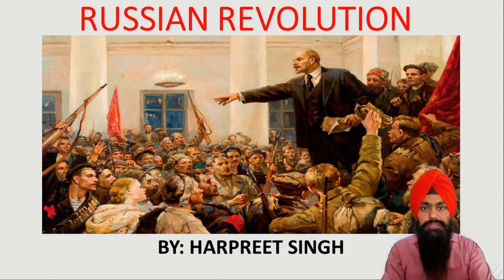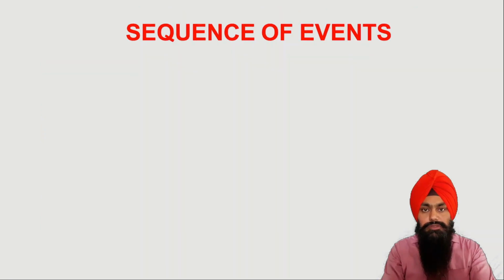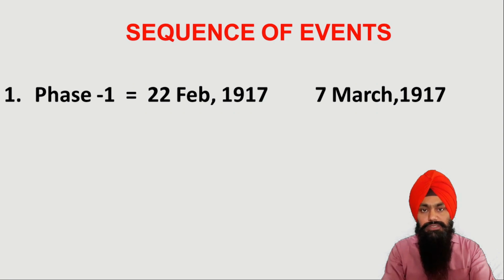Hello everyone, I am Harpreet Singh and today I am going to tell you about the Russian Revolution. So let's talk about the sequence of events which happened during the Russian Revolution. The Russian Revolution can be divided into two phases, phase 1 and phase 2. Phase 1 started on 22nd February 1917. This is also known as the February Revolution.